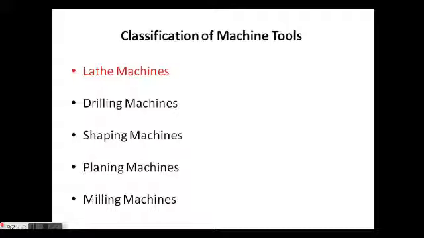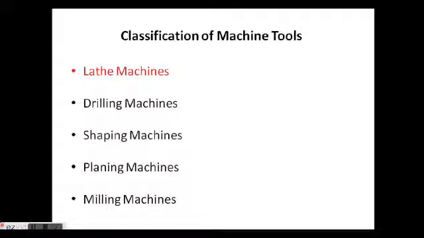Then quickly I'll go to the classification of machines. How are the machines classified? Machines are classified according to requirement into lathe machines, drilling machines, shaping machines, planing machines, and milling machines. With the lathe machine, we can perform operations on cylindrical components. Drilling machines are used for drilling circular holes on blocks.